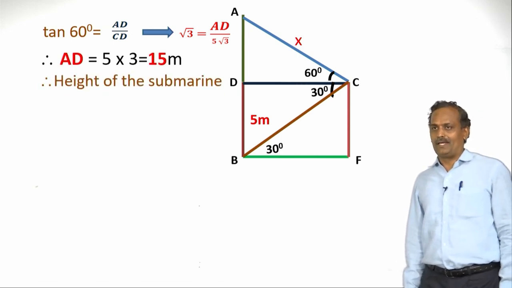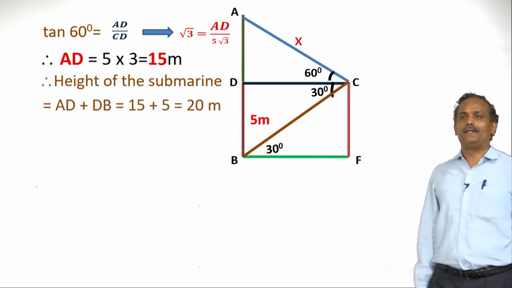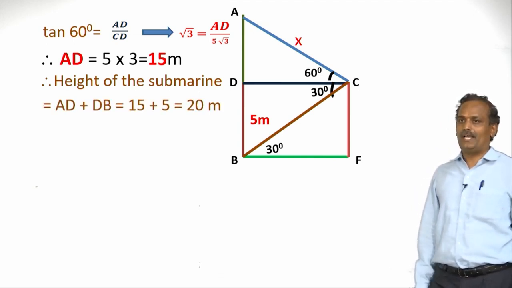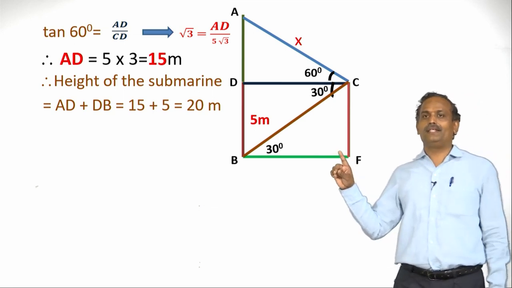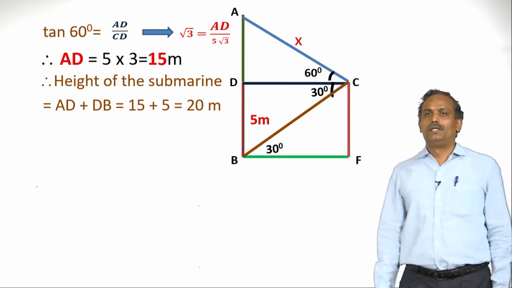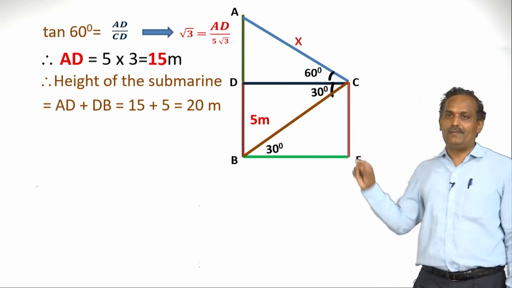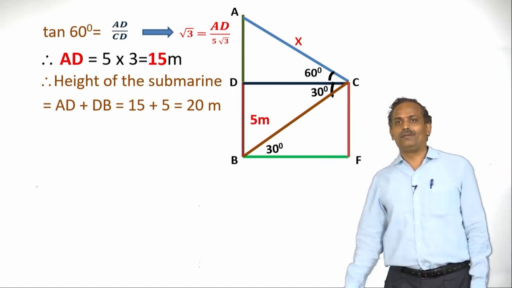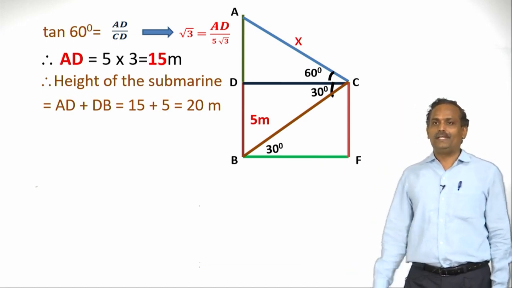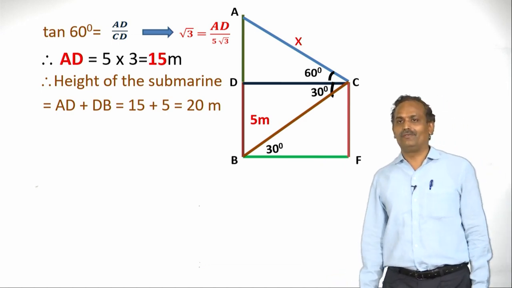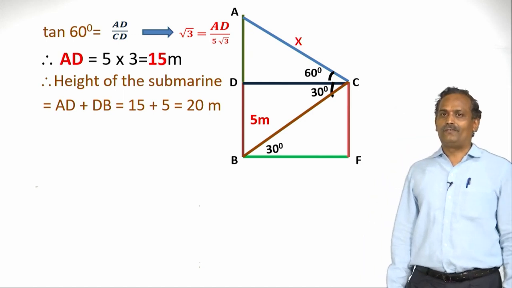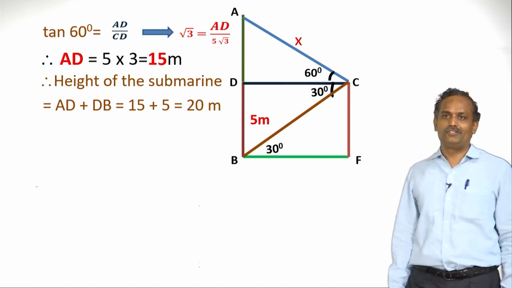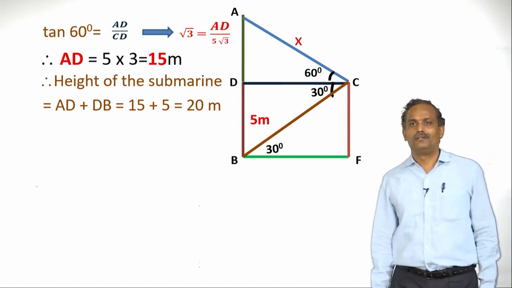Now let us find the height of the submarine. The submarine is AB. So AB is nothing but AD plus DB. What is AD? We have found it, AD is 15 meters. What is DB? DB is 5 meters, it is given. What is the sum of 15 plus 5? The sum of 15 and 5 is 20 meters.